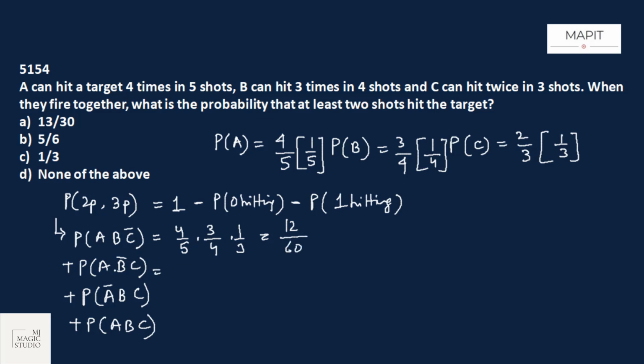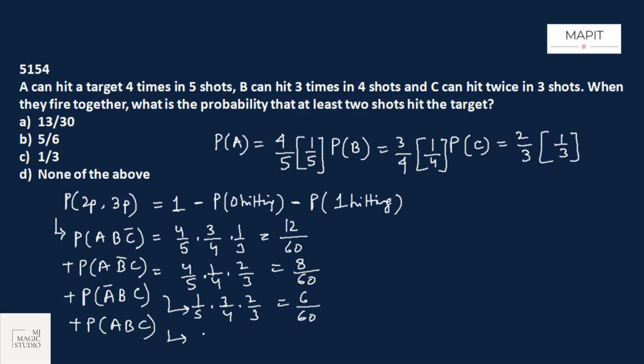For the second part, A hitting 4 by 5, B missing 1 by 4 and C hitting 2 by 3, that is 8 by 60. A missing would be 1 by 5. I'm working out this third part, into B hitting 3 by 4, C hitting 2 by 3, that is 6 by 60.